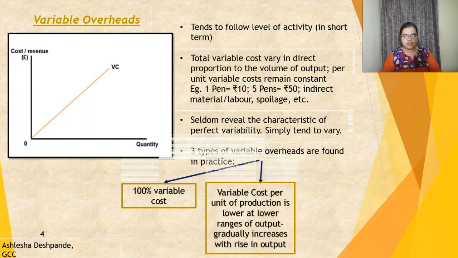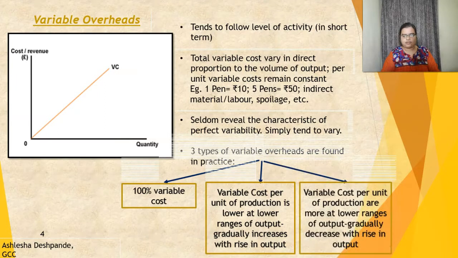Second type is variable cost per unit of production is lower at lower ranges of output, and they gradually increase with the rise in output. It means that the variable cost is at a lower level when your output is at a lower level. However, it gradually increases with the rise in output.